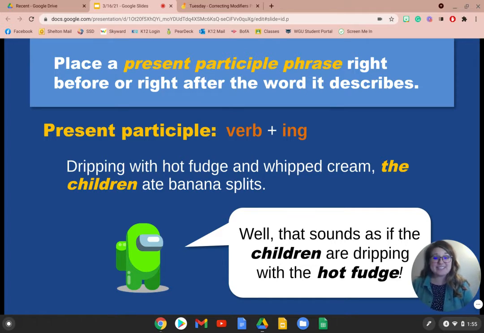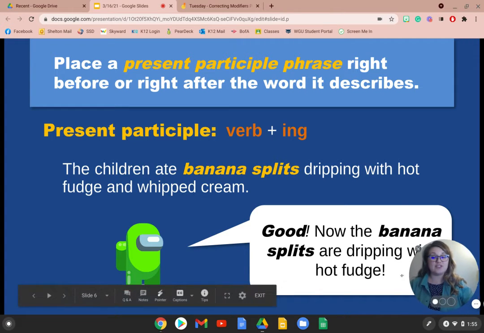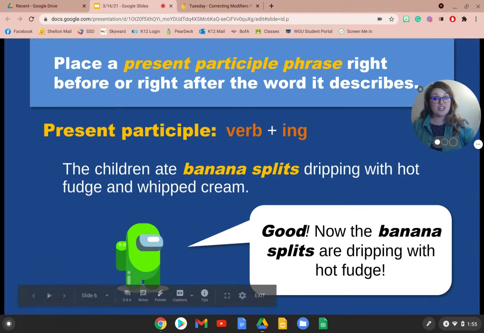Well, this sentence is a misplaced modifier because it sounds as if the children are dripping with hot fudge, not the banana splits. So we need to make a correction to this. By changing the sentence to the children ate banana splits dripping with hot fudge and whipped cream, now the banana splits are the ones that are dripping with hot fudge, not the children. So it's important that we're changing that when we have a present participle phrase.